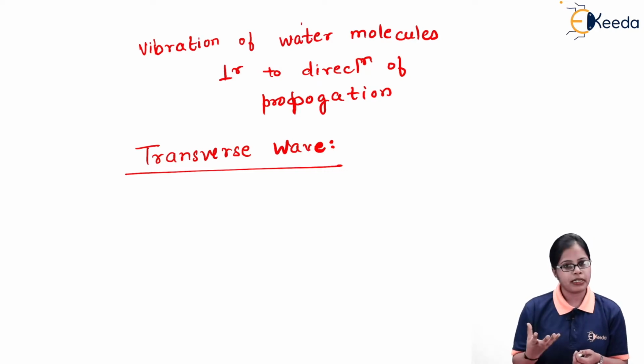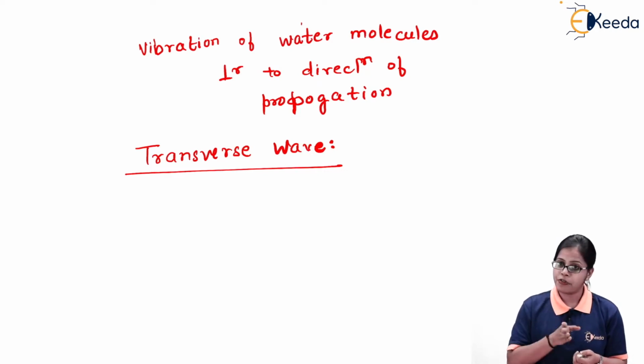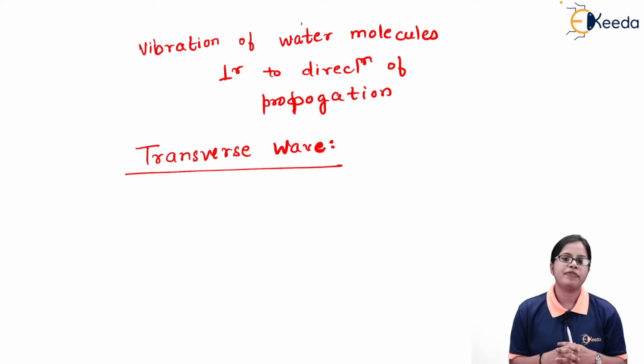And whenever the molecules vibrate in a perpendicular direction, that type of wave is termed a transverse wave. So a transverse wave is obtained due to the particles vibrating in the direction perpendicular to the direction of propagation. That type of wave is considered to be a transverse wave.